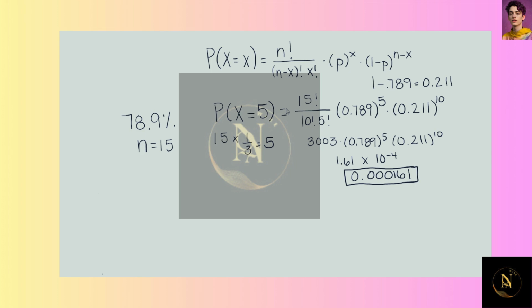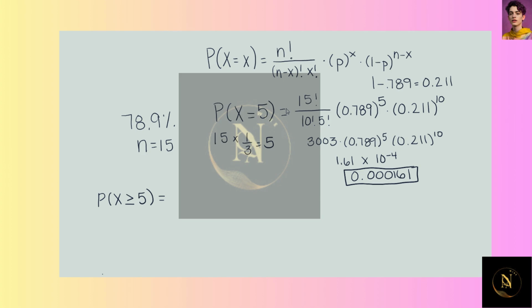How do we find the probability that at least 1/3 speak English only in their home? So at least 1/3 would be greater than or equal to 5. So you could find the probability of 5, 6, 7, all the way up to 15, each of those probabilities, and add them up. Or we can use the binomial cumulative distribution function that's in our calculator.